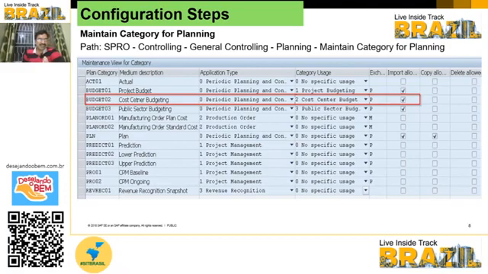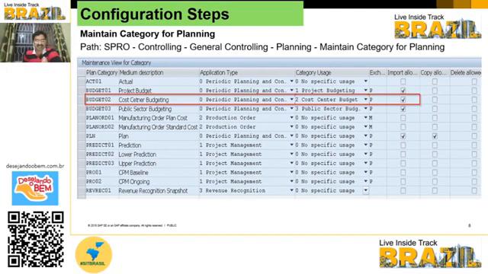Another important configuration is the plan category. This is pre-delivered by SAP, but you can create your own plan category also. In this case, for cost center budget the standard plan category is budget 02. If you have a specific requirement, or a different plan category is required for different usage, you can create your own plan category as well.